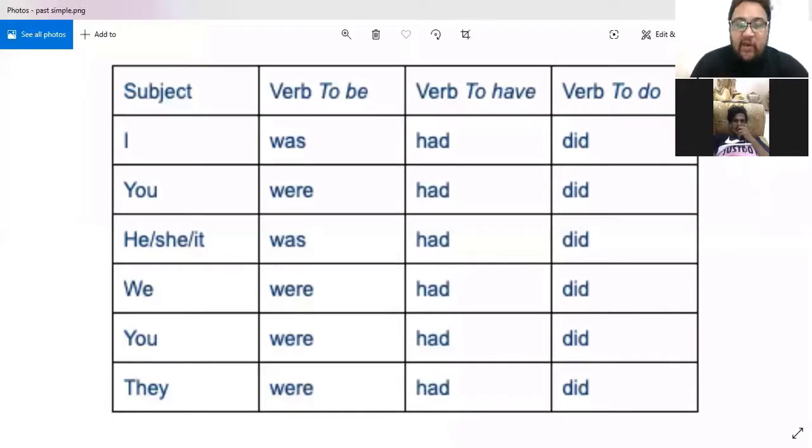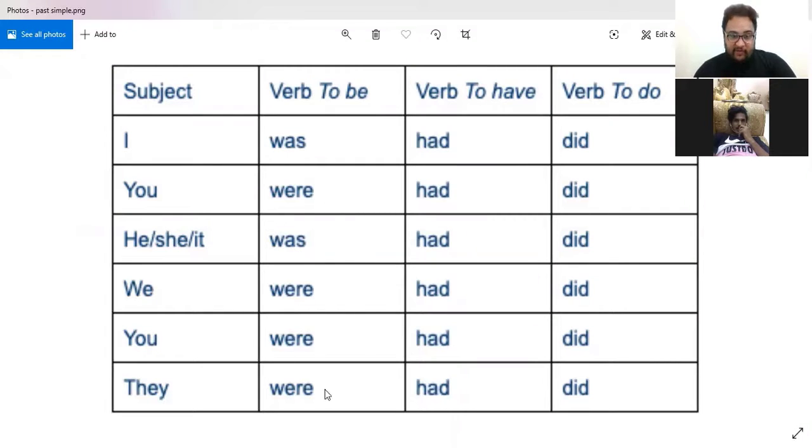So this is how we form the past tense of the verbs. First, let's have the subjects. We have I, you, he, she, it, we, you, and they. The plural you here. So for an example, I was, you were, he, she, it was.